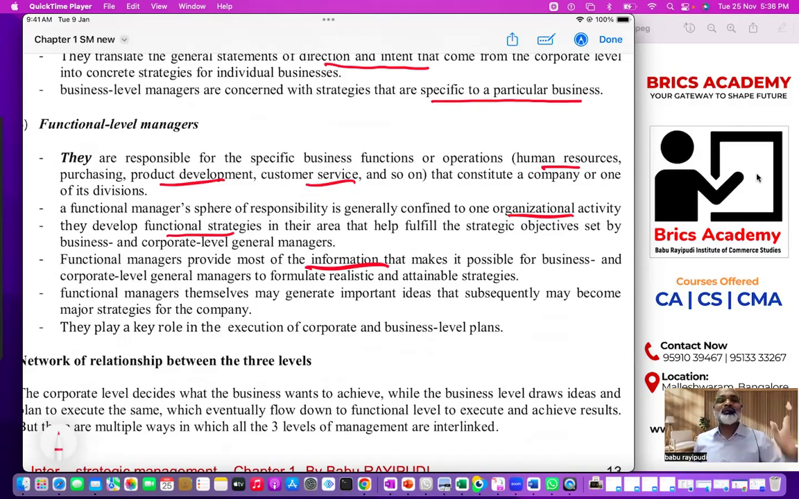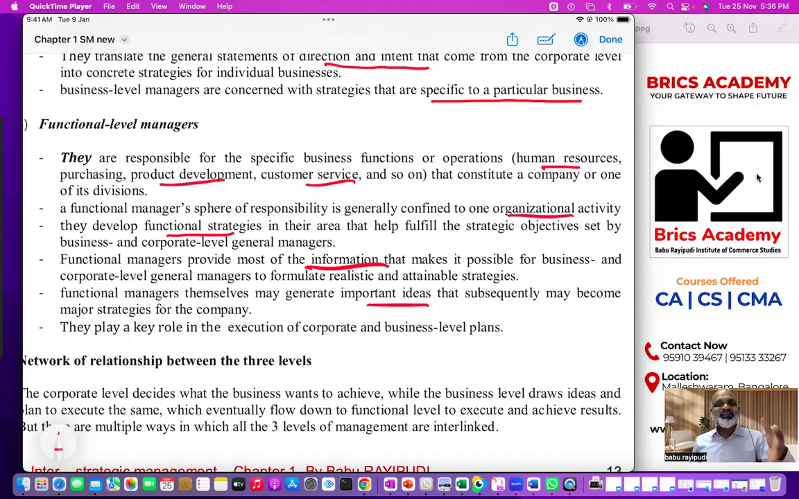So who are the real executors of the strategies in any company? Functional level managers. See the next one. Functional level managers generate important ideas. Important ideas to whom? Because functional level managers are actually the people who are on the ground. The marketing manager is the one who is actually working. HR manager, marketing manager, finance manager, production manager, R&D manager, right?